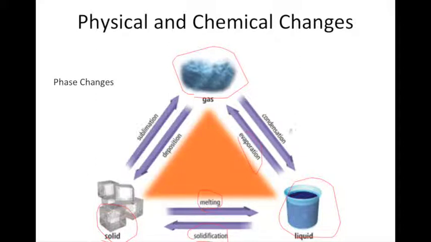Or if a gas goes into the liquid phase, it's called condensation. Also, a gas can go directly into the solid phase, and that process is called deposition. Or a solid can go into the gas phase, and we call that sublimation. So be familiar with these terms that describe the different phase changes that matter can undergo.